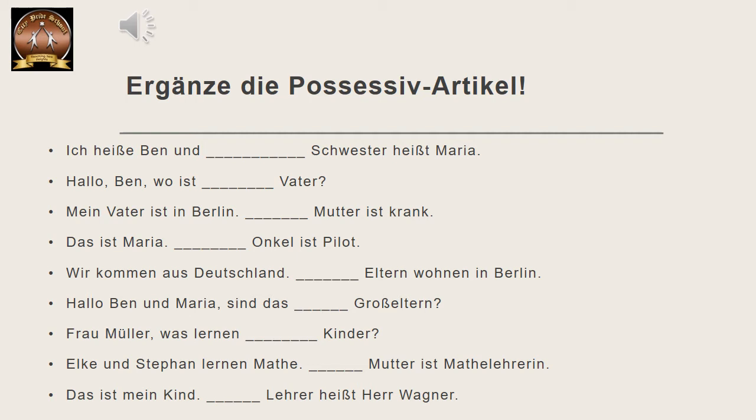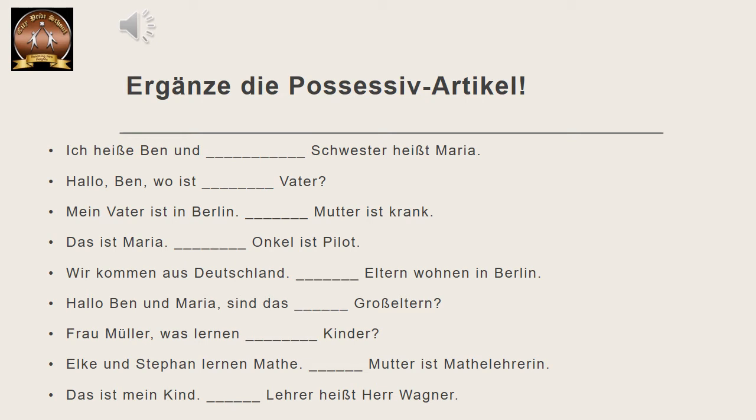Nummer 4. Das ist Maria. Dash Onkel ist Pilot. Whose Onkel? Maria. Maria is here third person, singular, feminine. So sie. For sie, the corresponding possessive article is ihr. So we'll write ihr, and there will be no ending because Onkel is masculine.